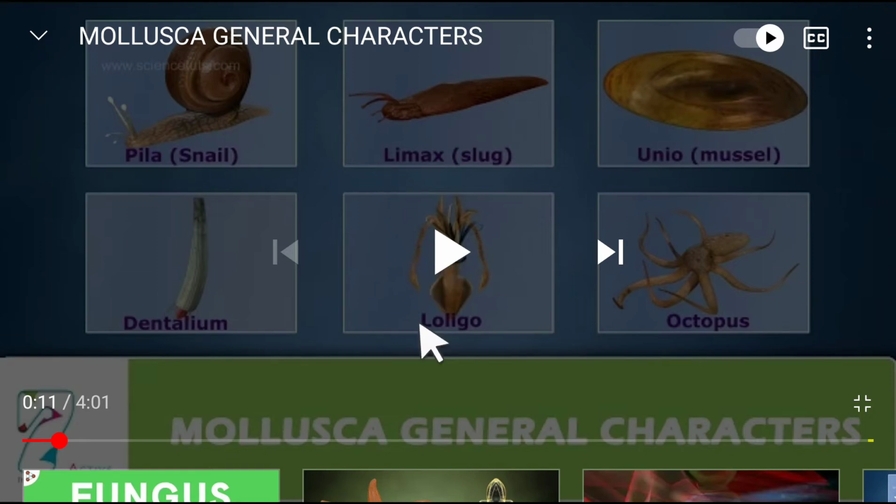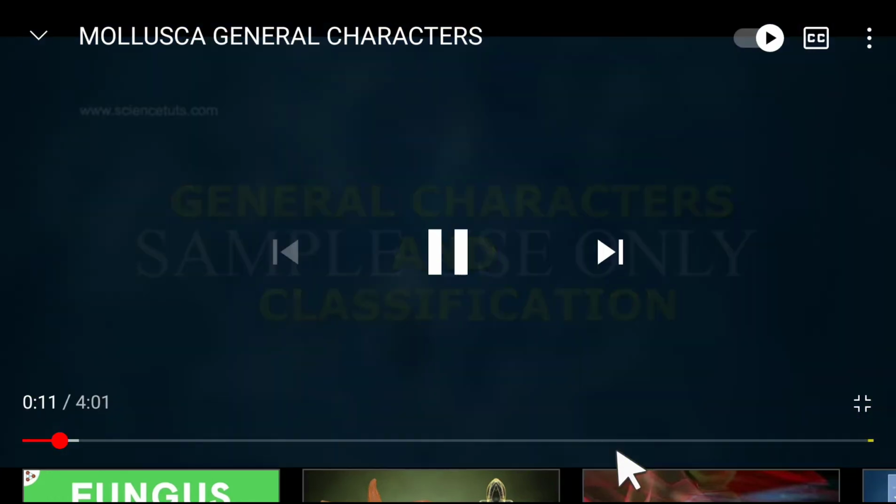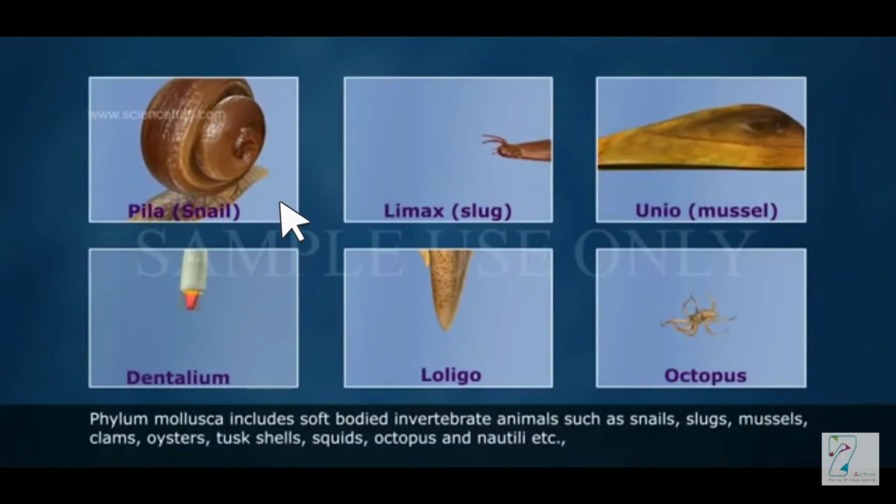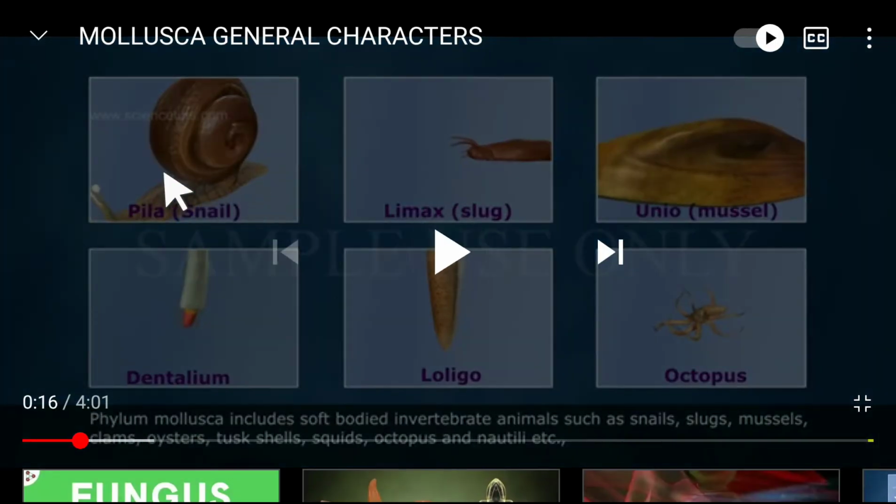So students, we will be doing phylum Mollusca general characters, right? See, the term Mollusca, this is not for you to know. These are the examples. Let us study. Snail, it is also called Pila, Limax or slug, Unio bivalve, whatever you can call, Dentalium, Loligo, and very popular one, octopus. They all belong to Mollusca.